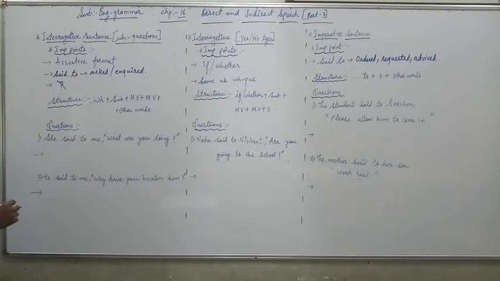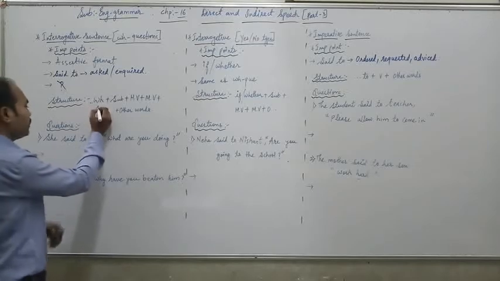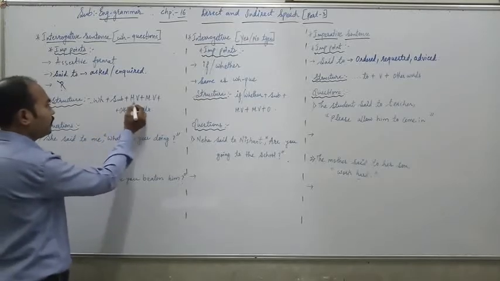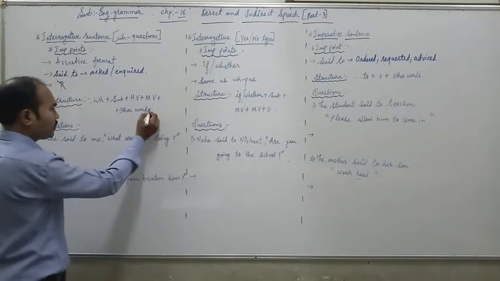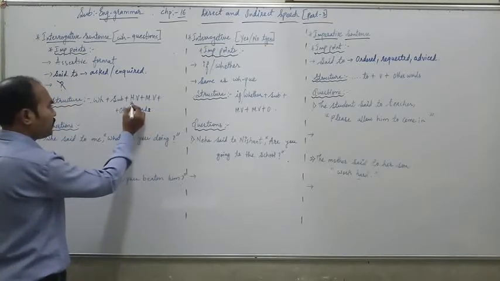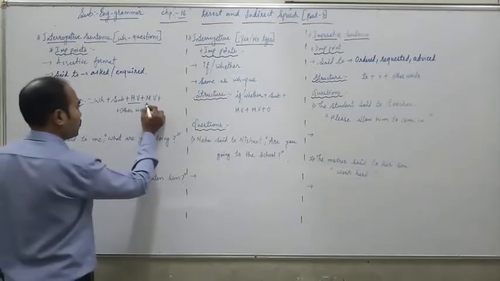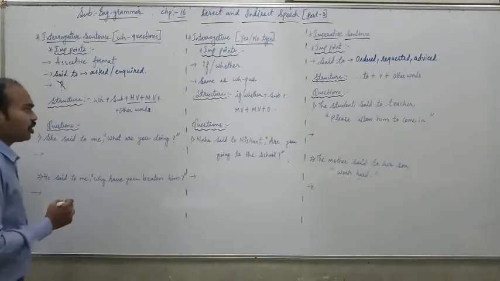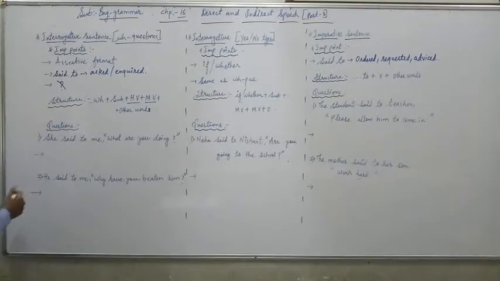Let us move forward toward the structure. We have to write WH word, then subject, then HV plus MV plus other words. Okay. What is HV here? HV is the helping verb. And what is MV? MV is the short form for main verb. Okay. So let us do the questions.